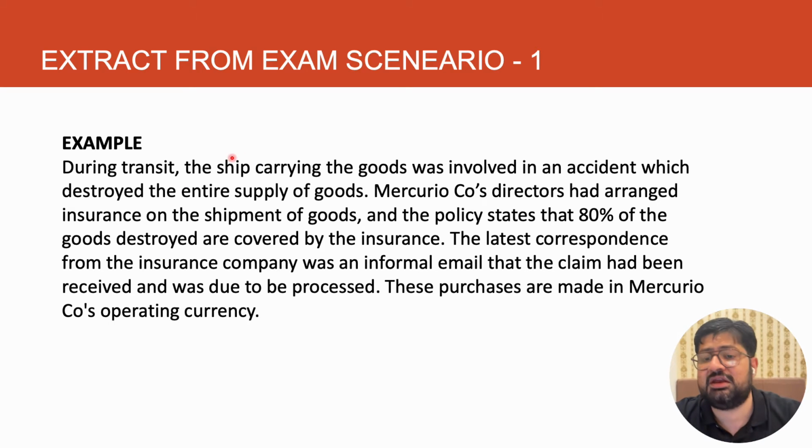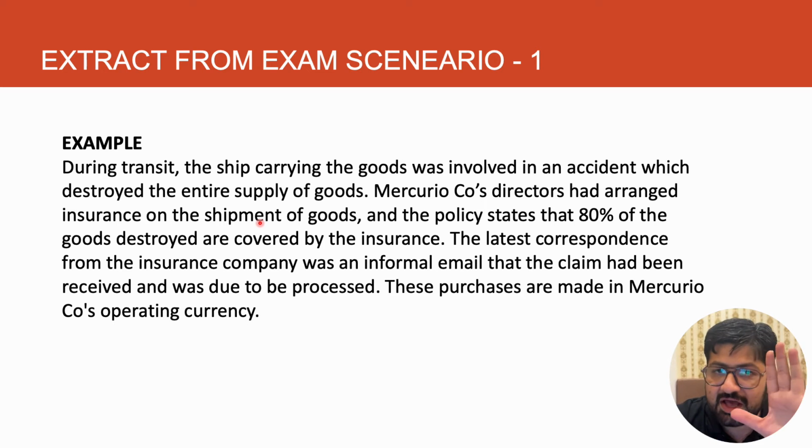So there is an issue. First of all, we have to discuss how much is the 80% of goods. If we read the scenario, the total goods value was 12 million. So 80% of that is 9.6 million. So the amount, the materiality, needs to be discussed. Then we should identify which accounting standard it relates to.